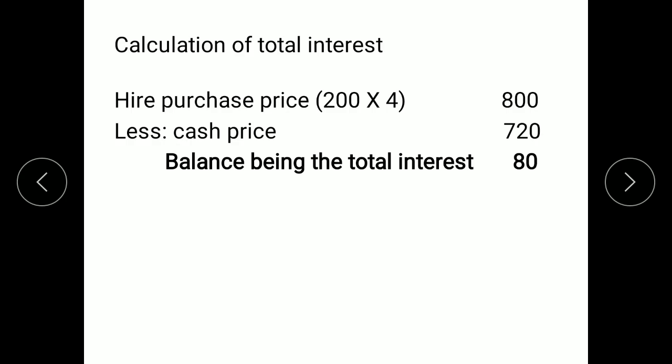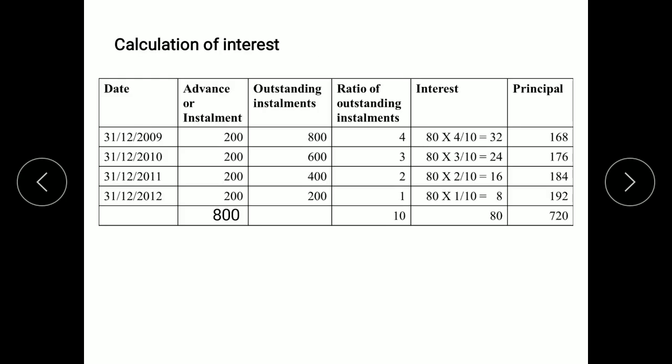For that we will use the table over here. Date. In this question we are not given the advance amount, so we are not writing the advance. We directly begin with the end of the year when installment is to be paid.